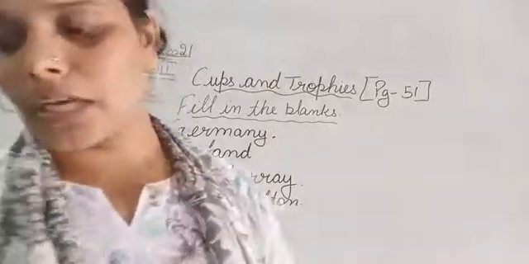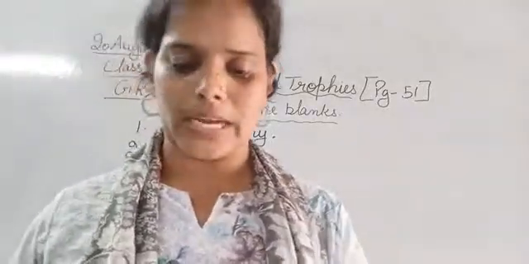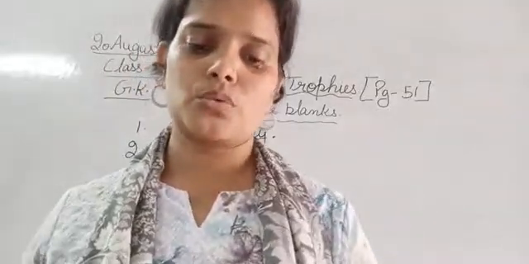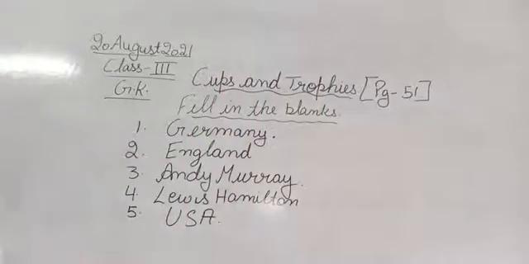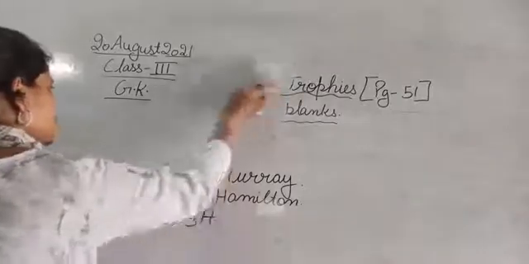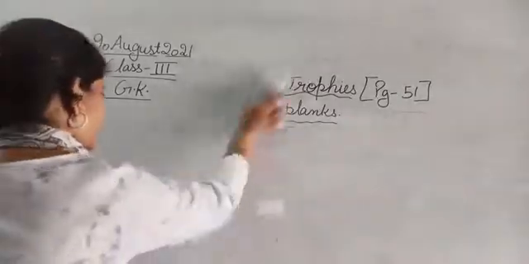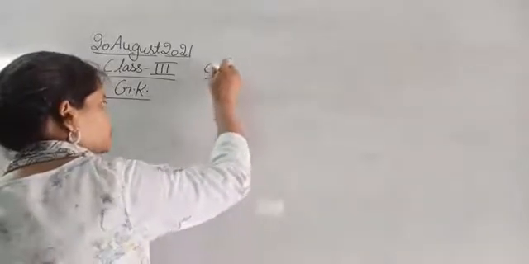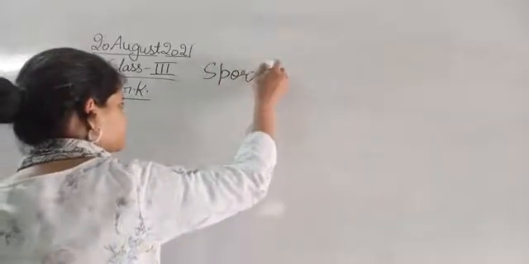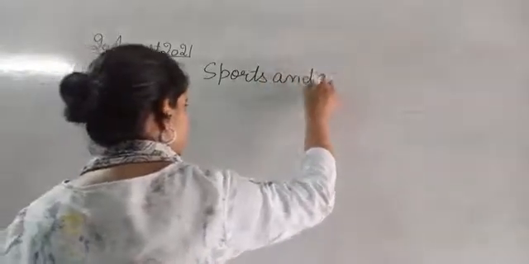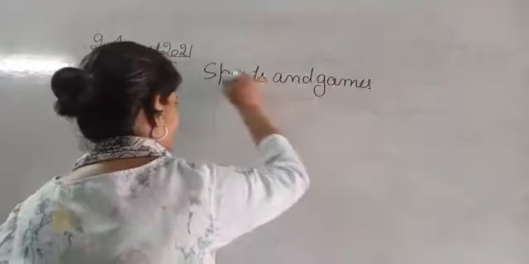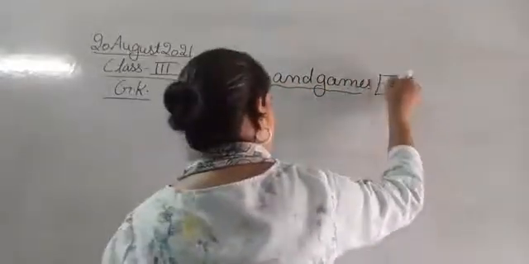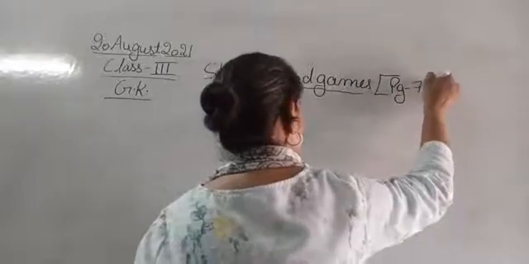Still we have some time, so now we will do one more topic that is given at page number 72, sports and games. All of you open your books at page number 72, sports and games. This is the topic and this is given at page number 72.